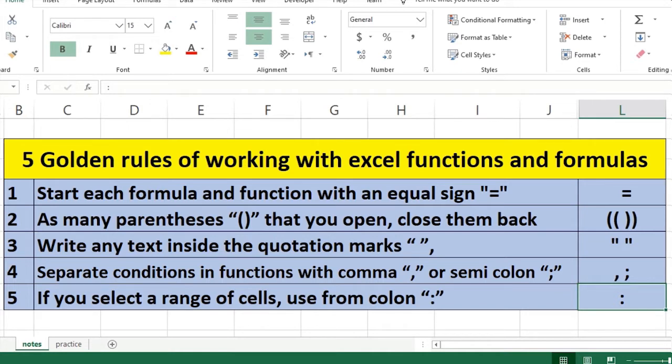So in this episode we're gonna learn 5 golden rules of working with Excel functions and formulas. If you're working with Excel functions and formulas, you need to know these 5 golden rules.